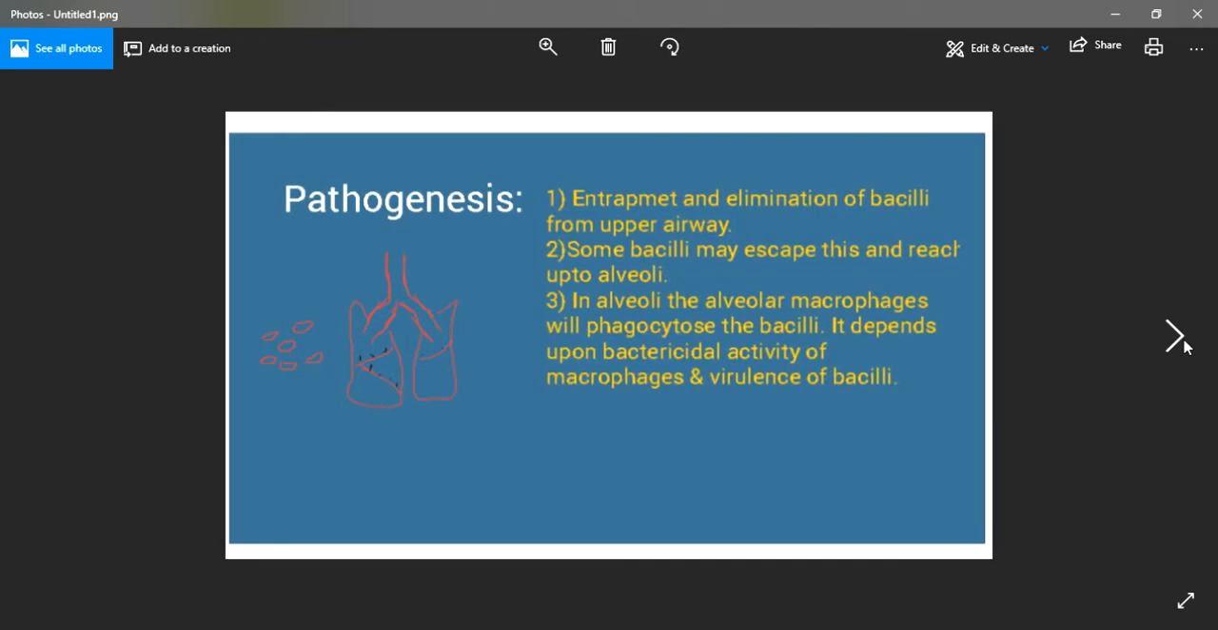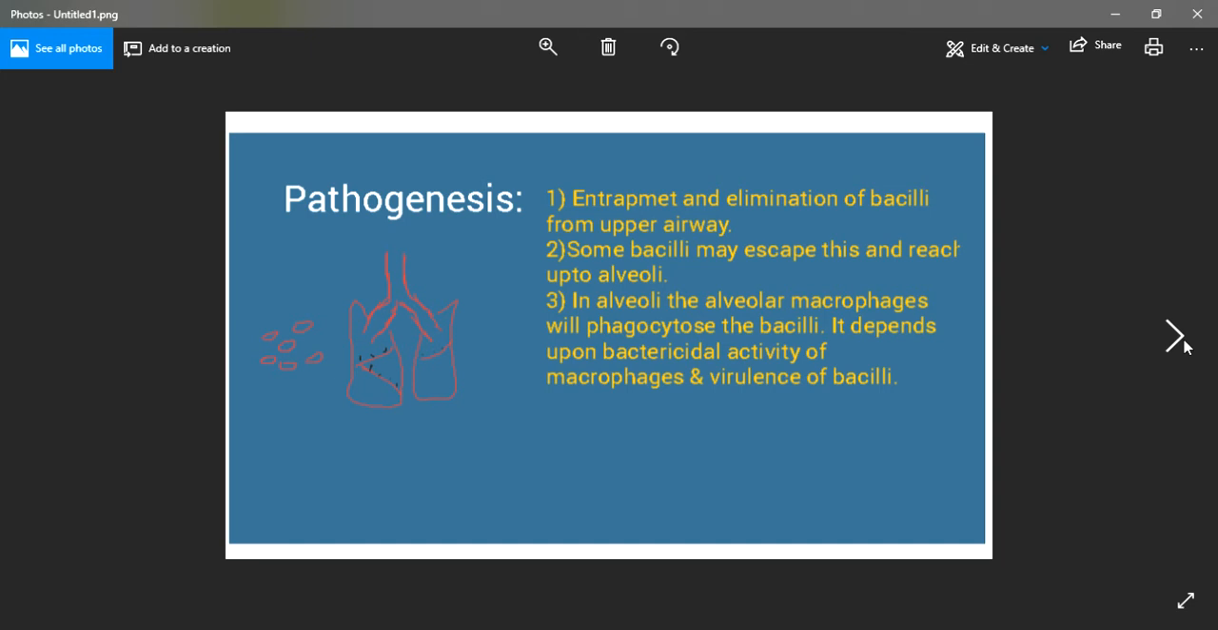Now let us come to the next part, which is the most important part of pulmonary tuberculosis, that is the pathogenesis of tuberculosis. Now what happens when the tubercle bacilli enter inside the human body? Basically tuberculosis is classified into two types: primary pulmonary tuberculosis and secondary tuberculosis. Now we are going to discuss the pathogenesis of primary tuberculosis. So what happens when the bacteria enters inside the lungs?